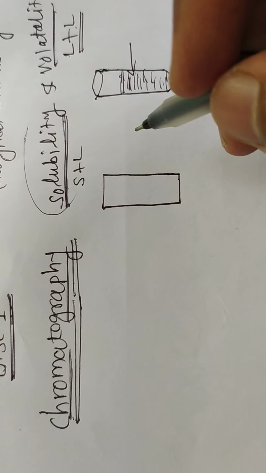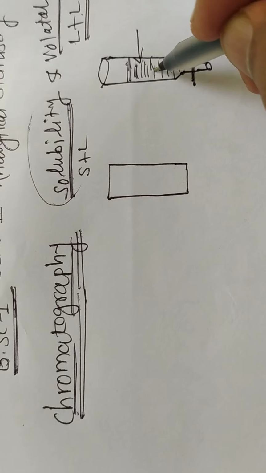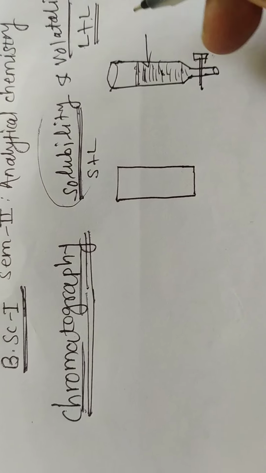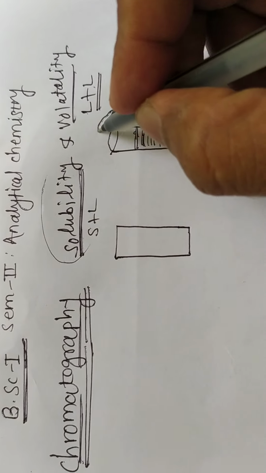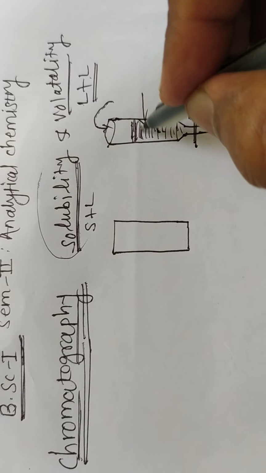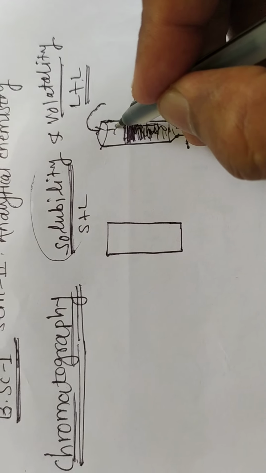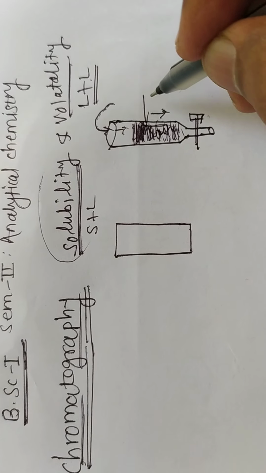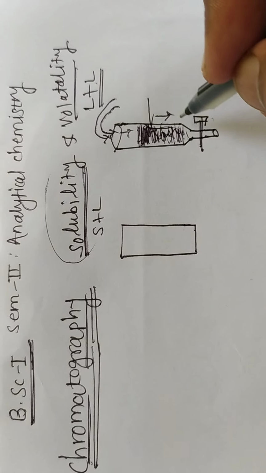In 1906, Mikhail Tswett, a Russian botanist, using this porous medium, separated a plant pigment on calcium carbonate. He extracted a plant pigment, and this extract was poured on the calcium carbonate porous medium, and it moved in a downward direction. After that, petroleum ether is added as a solvent.